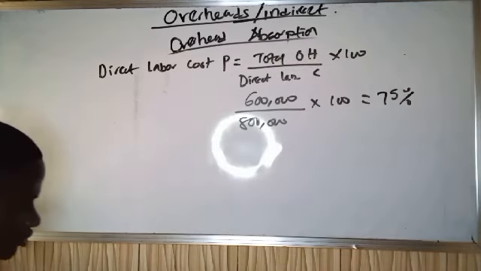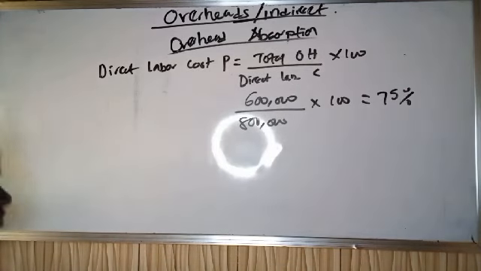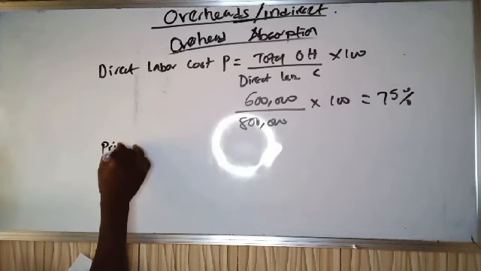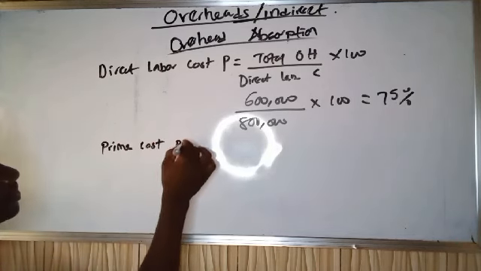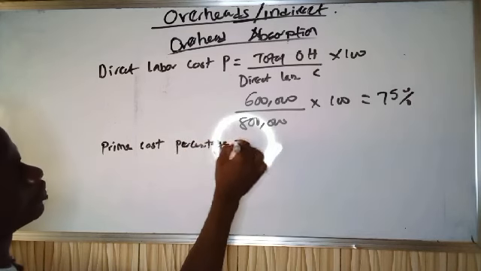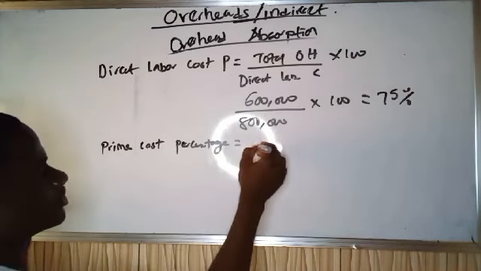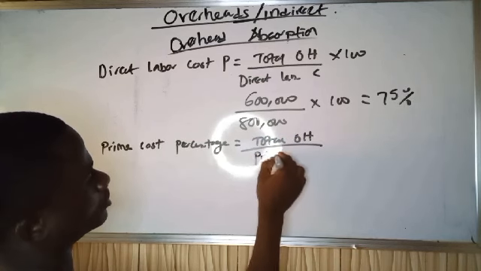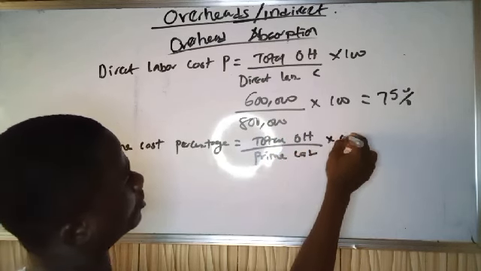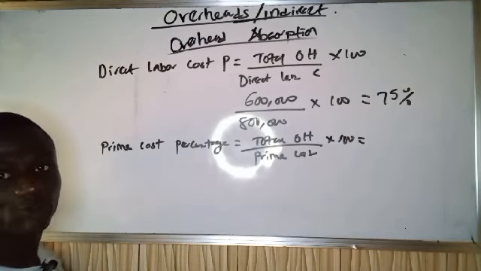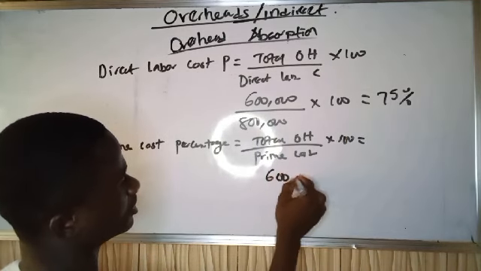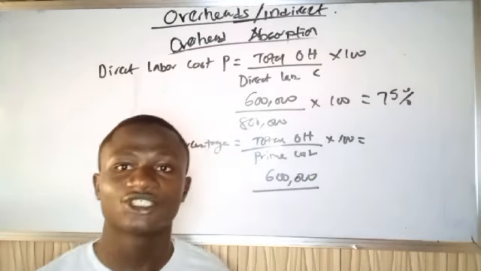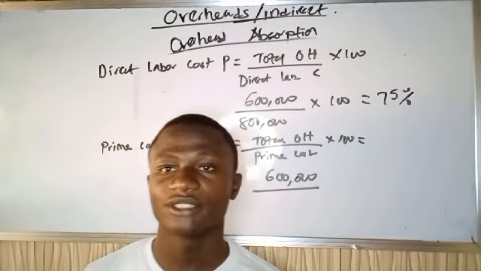75%. So let's go to overhead absorbed per prime cost percentage. For prime cost percentage, we have total overhead divided by prime cost times 100. Total overhead, as we already know, is 600,000, divided by prime cost. You should know that our prime cost is the addition of our total variable costs.